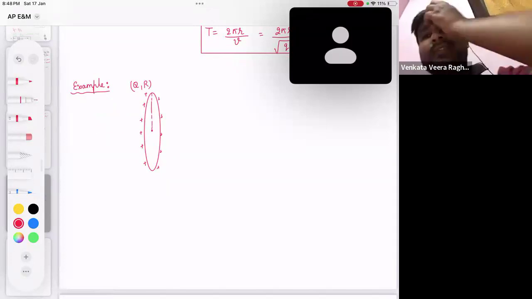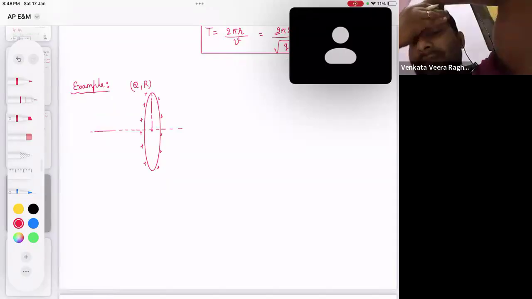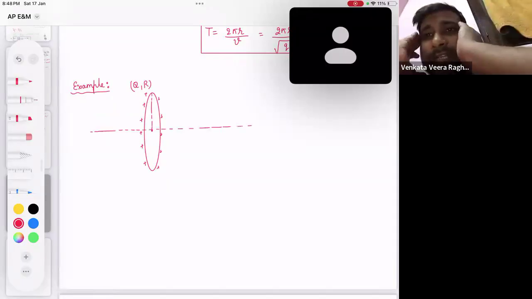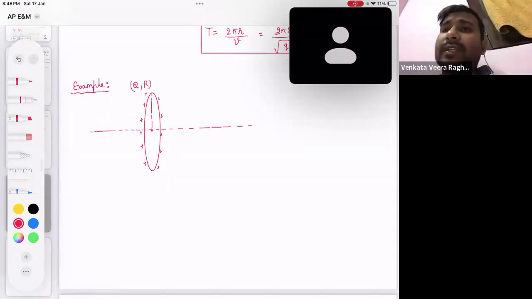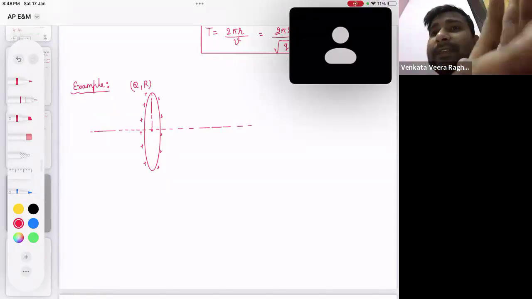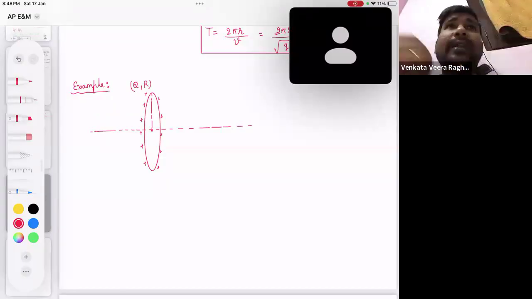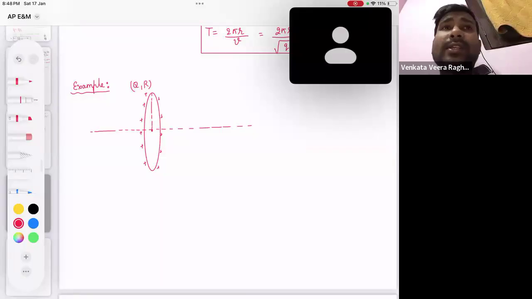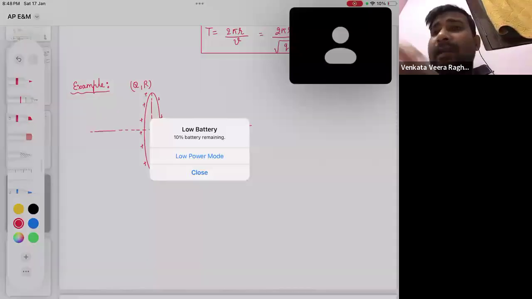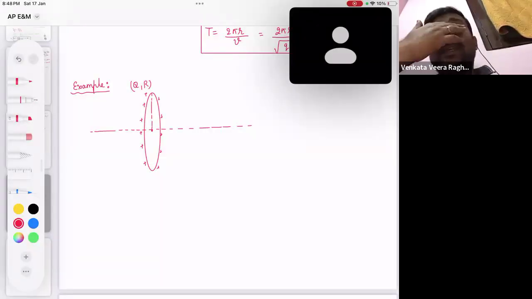if I keep a charge particle at the center of the ring, what force will it experience? If I keep a charge particle at the center of the ring, what force is it going to experience? Zero, right? Because at the center of the ring, there is no electric field. The electric field at the center of a ring is zero. So if I keep a charge particle at the center of a ring, it will not have any force acting on it, right?